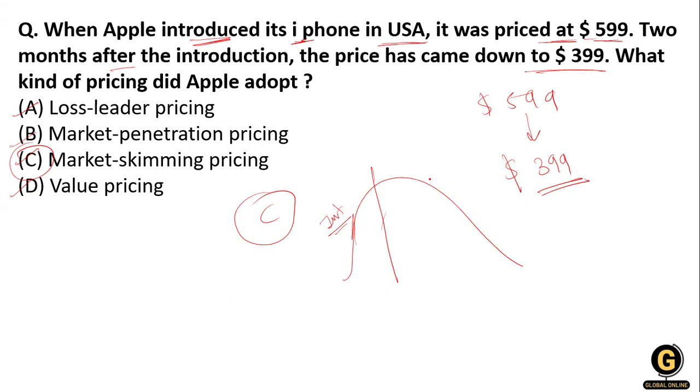And after that, gradually he reduces the price to attract the next and subsequent layers of the market. So this is the nature of market skimming pricing. So the right answer here is market skimming.